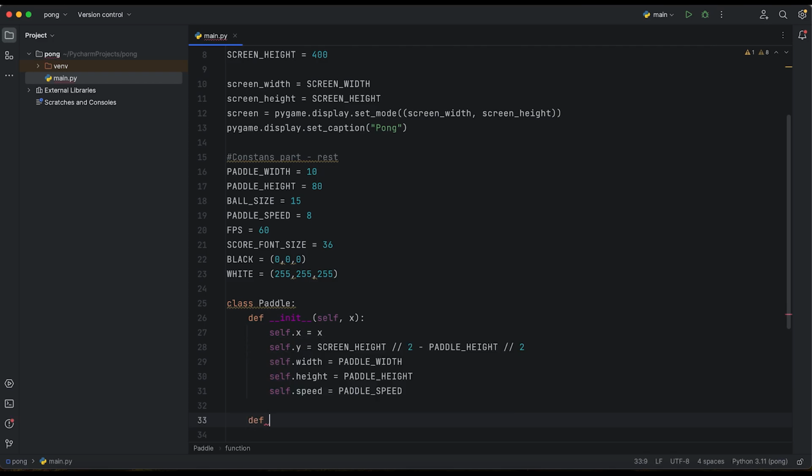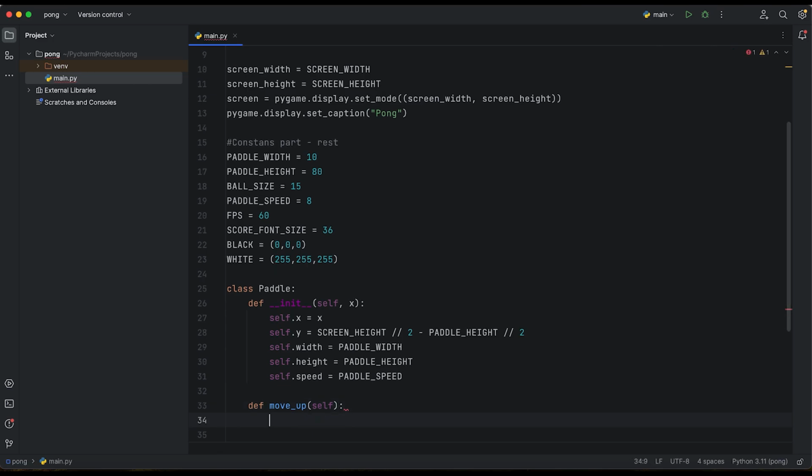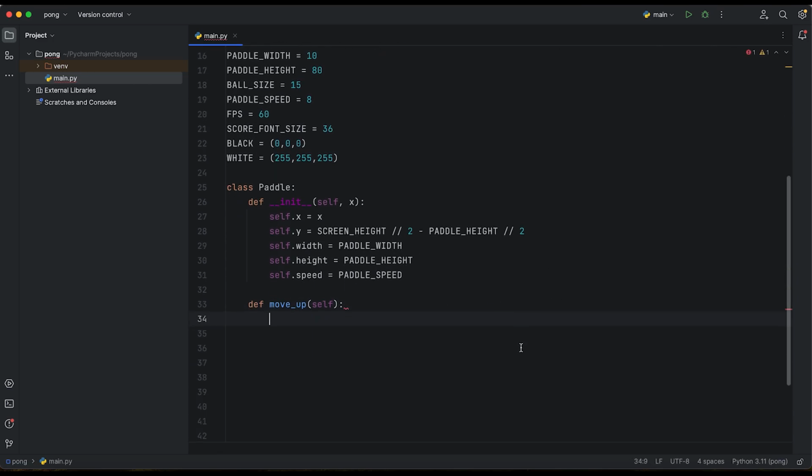So first is the definition of move up. And as always, we need that self. And we need self.y.